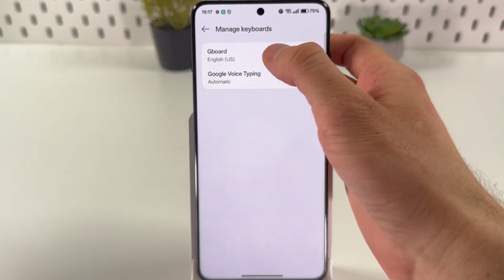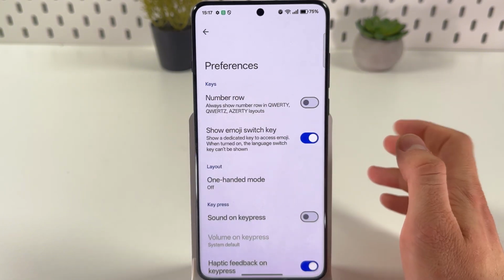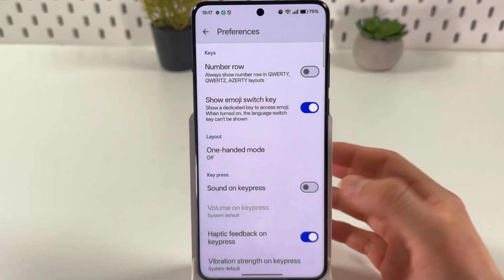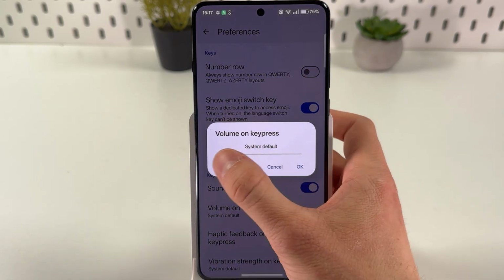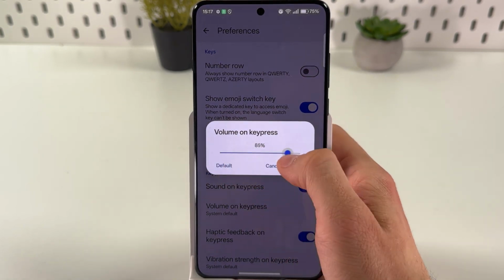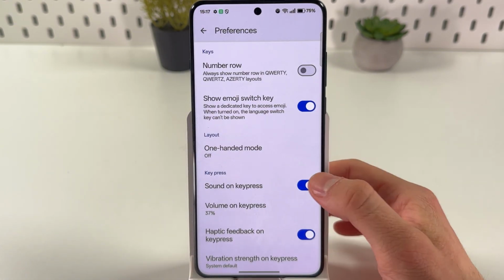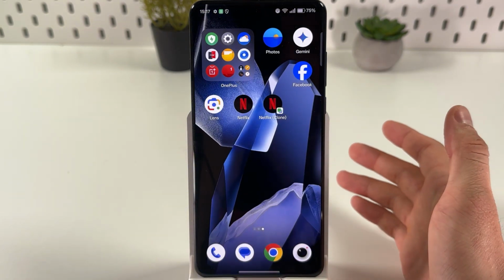Press manage keyboards, press on your Gboard, press on your preferences, and here find your sound on key press. So to enable the sound, tap on it, press volume on key press, and you can set up a volume, right? If you want to turn off your sound, tap on the switch again, and now the sound will be off. And basically that's it.